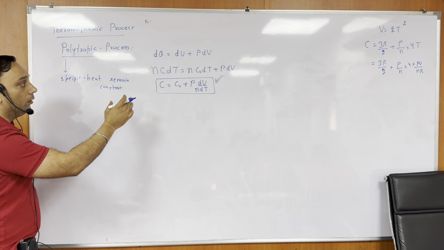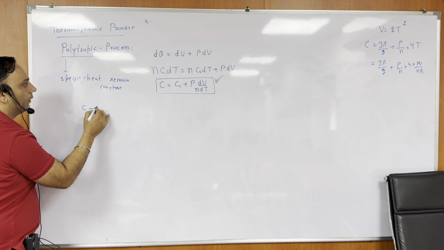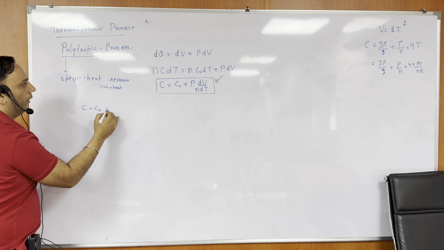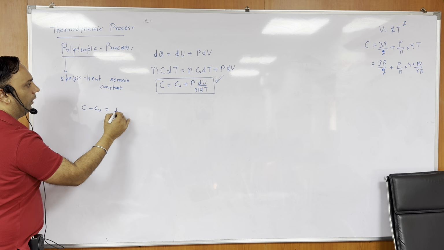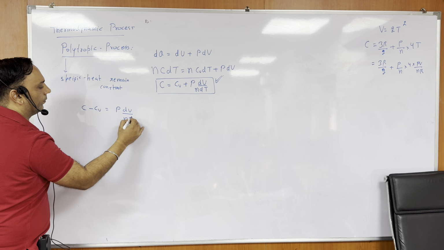Now let me rearrange this. C minus Cv is equal to P dV by N dt.